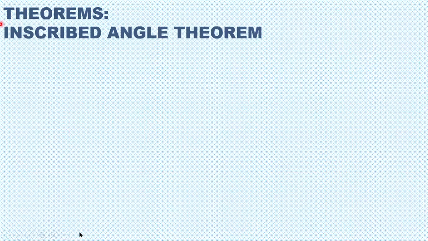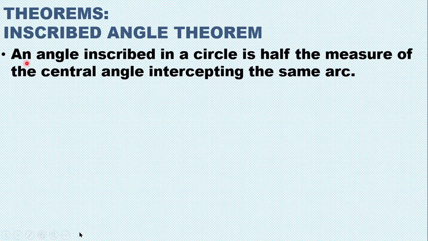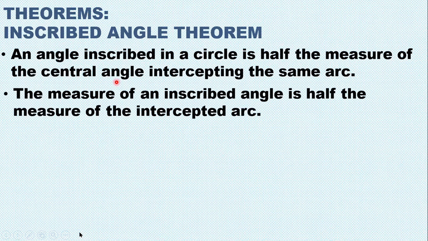Okay, so theorems. Inscribed angle theorem. An angle inscribed in a circle is half the measure of the central angle intercepting the same arc. So, pag inscribed siya sa circle, yung measure niya ay half lamang ng ating central angle intercepting the same arc. Pag pareho yung arc na nag-intercept sa inscribed at saka sa central angle, yung inscribed ay half lamang ng measure ng central angle.